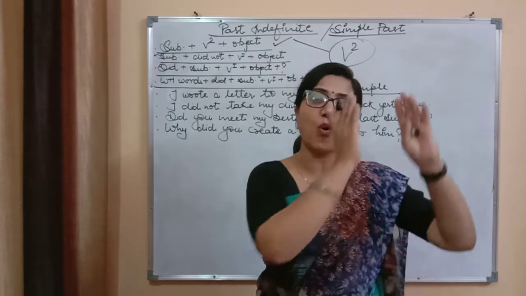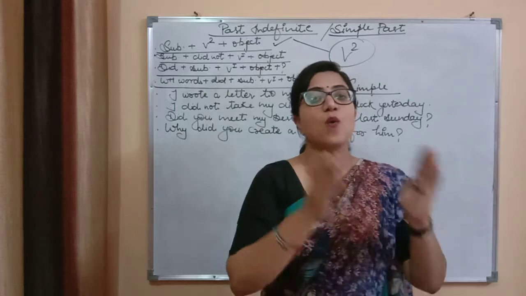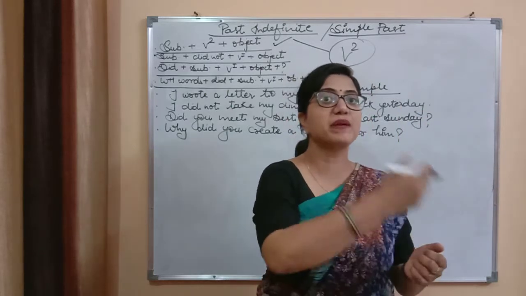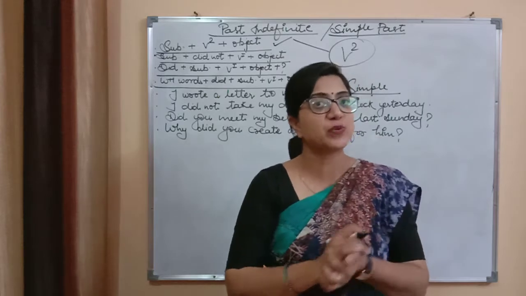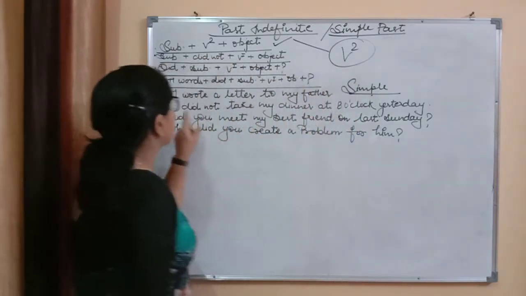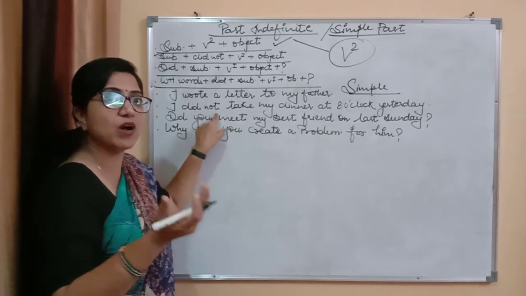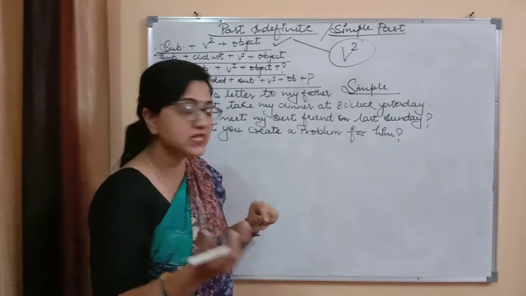Once they happened in the past, it won't be repeated and continuing in the present.